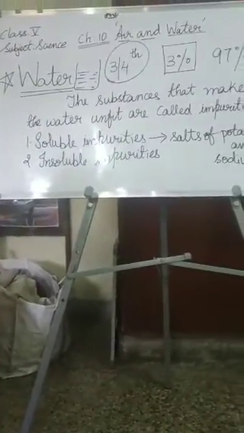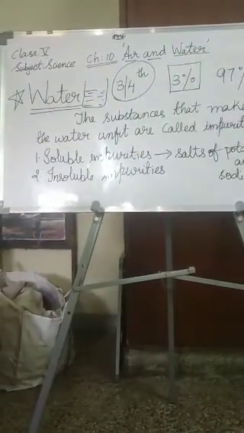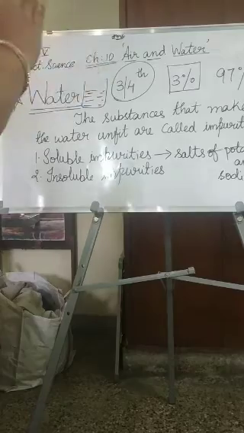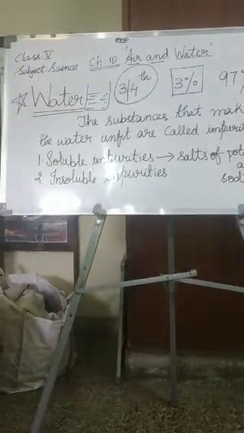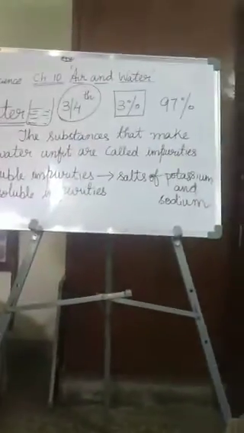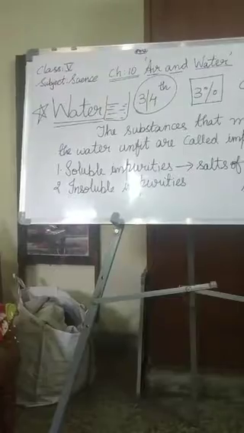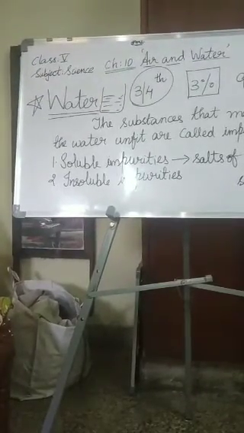I want to tell you clearly the difference between soluble impurities and insoluble impurities. The examples of soluble impurities are the salts of potassium and sodium. Those impurities that do not dissolve in water are called insoluble impurities.